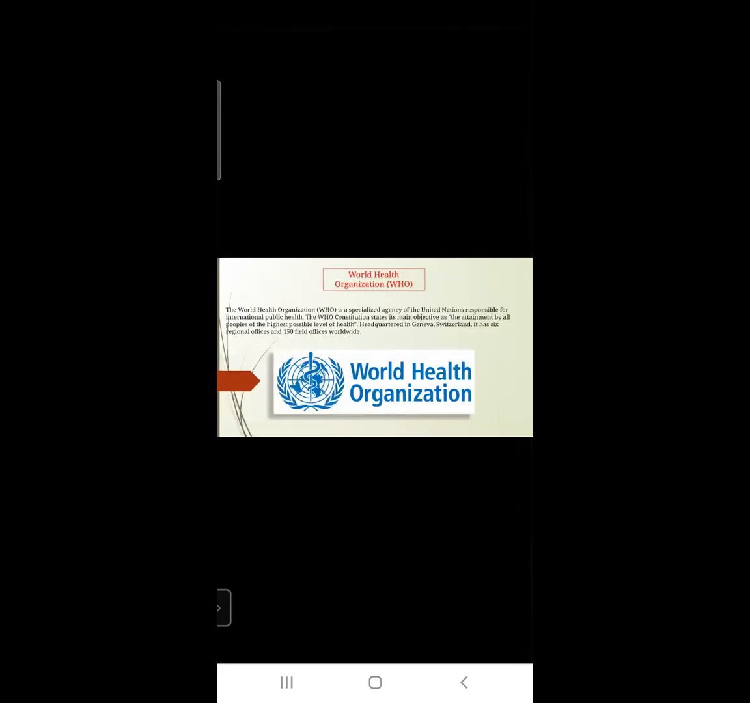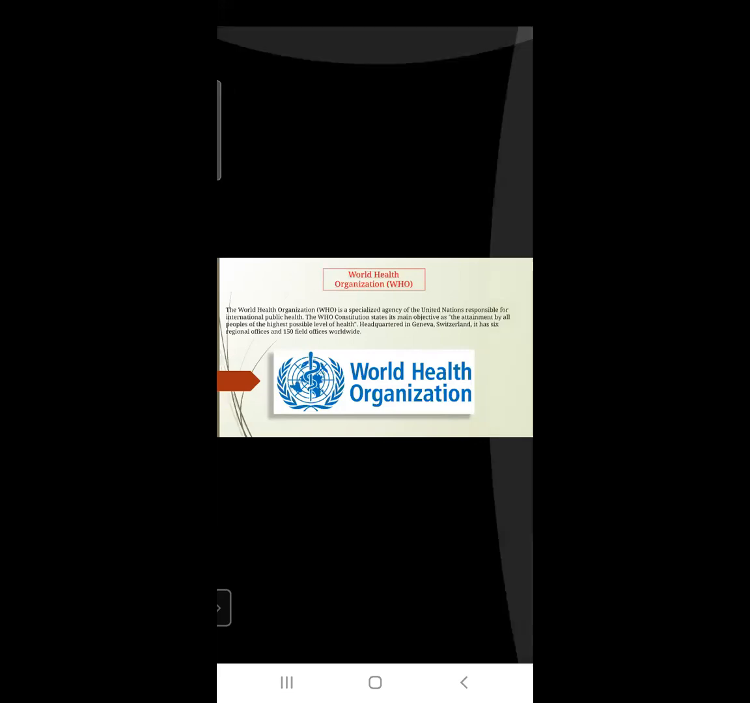Then WHO, that's the World Health Organization. It's also a specialized agency of the United Nations. They are responsible for international public health. And the WHO Constitution states its main objective: it's basically the attainment by all people of the highest possible level of health. Again, their headquarters is in Geneva, Switzerland. It has 6 regional offices and 150 field offices worldwide.